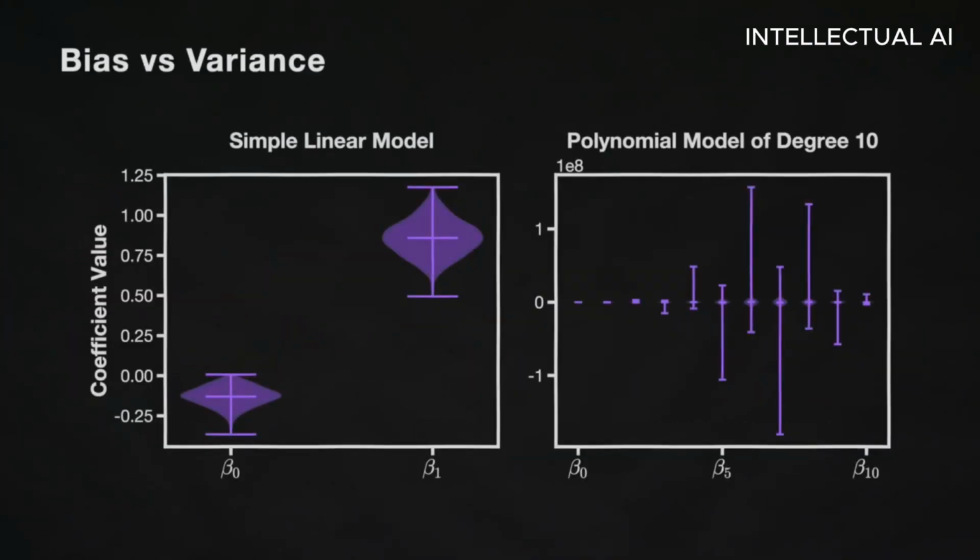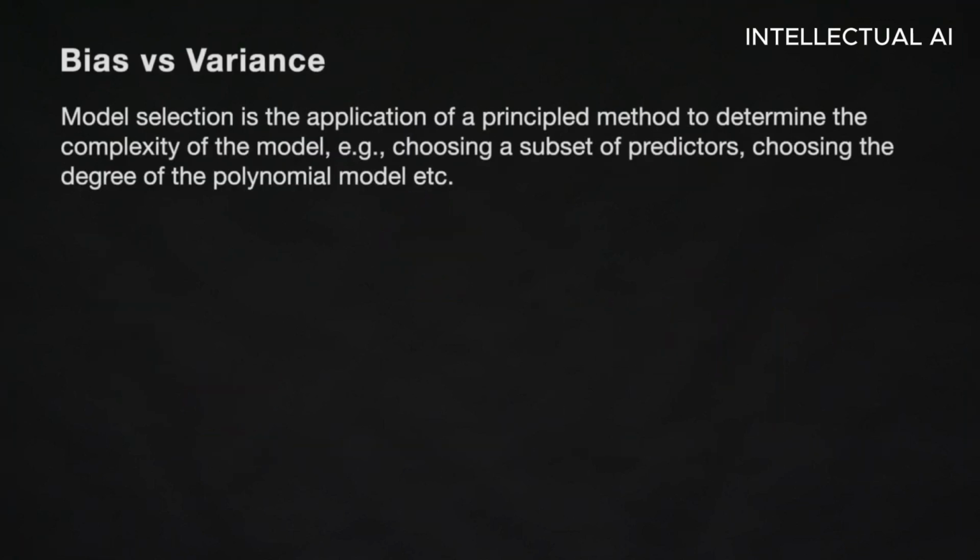One thing we should examine also is the values of the coefficients for the simple model and the complex model. What we see is that for the simple model, the coefficients vary little, whereas in the complex model, the values of the coefficients vary a lot, and they get enormous, extreme values. Now, model selection is the application of a principled method to determine the complexity of the model. For example, choosing a subset of predictors or choosing the degree of the polynomial model, etc.